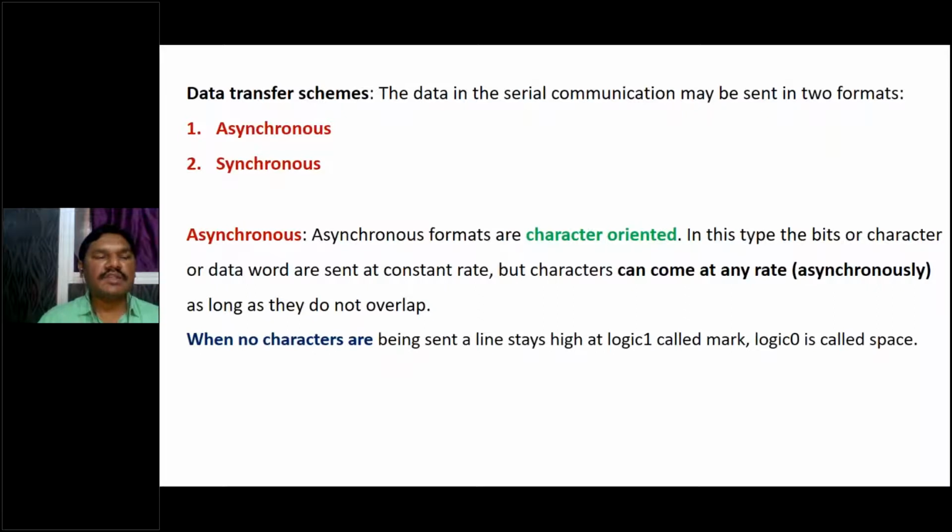Here in asynchronous, simply, the data will be converted into either frames or packets. The difference between packet and frame is that a packet is very small in size, while a frame is larger in size. When the data is converted into packets, smaller in size, it will be transmitted towards the receiver side at any rate and at any time.